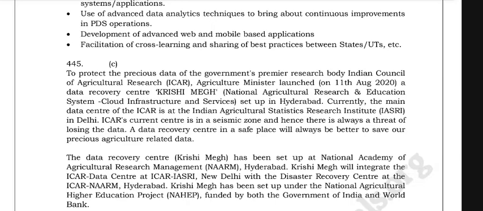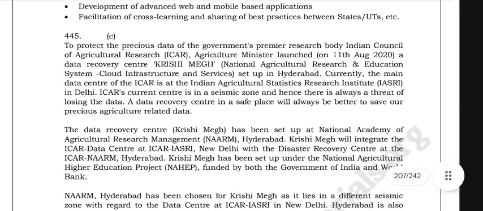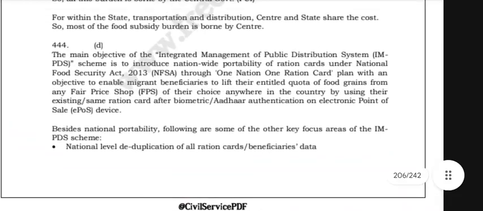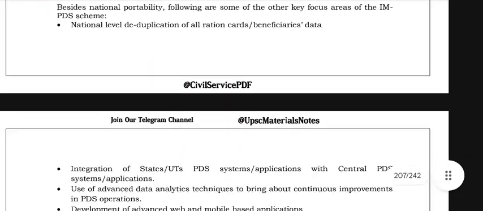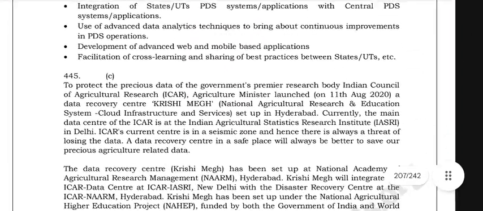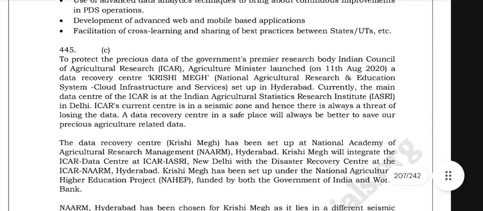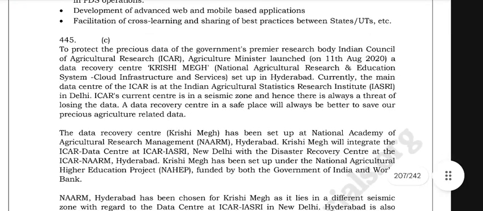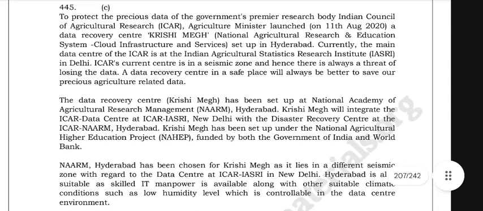The data recovery center, Krishi Megh, has been set up at the National Academy of Agricultural Research Management, that is NAARM, Hyderabad. Krishi Megh will complement the ICAR data center at the ICAR, New Delhi, with the disaster recovery center at NAARM, Hyderabad. Krishi Megh has been adopted under the National Agriculture Higher Education Project, NAHEP, funded by both the Government of India and the World Bank.